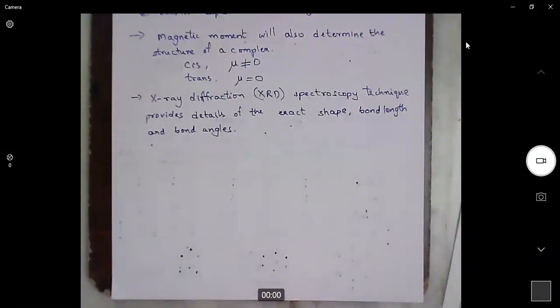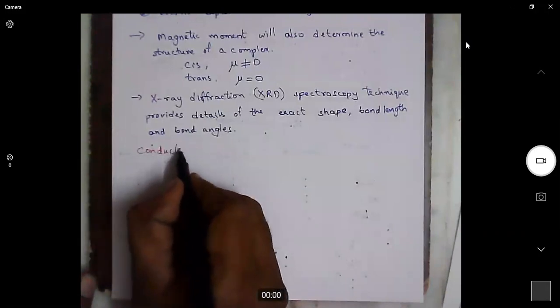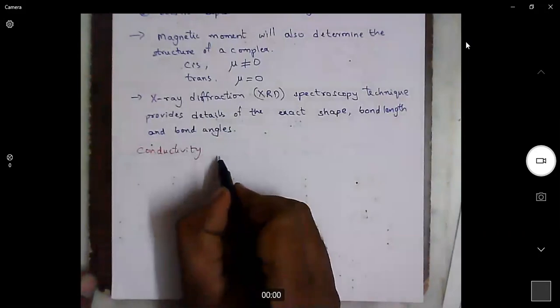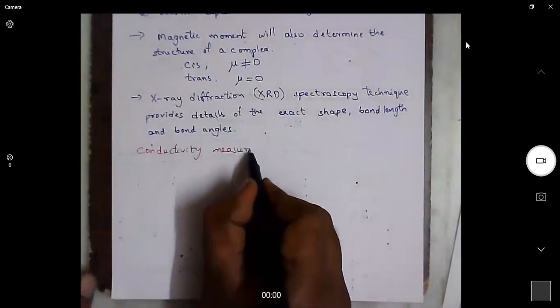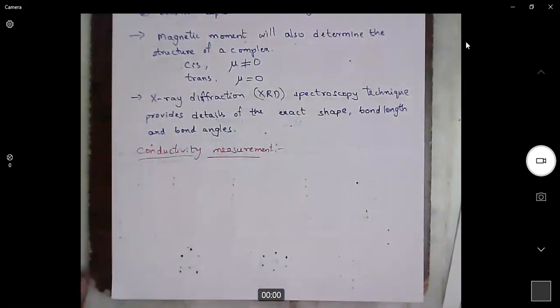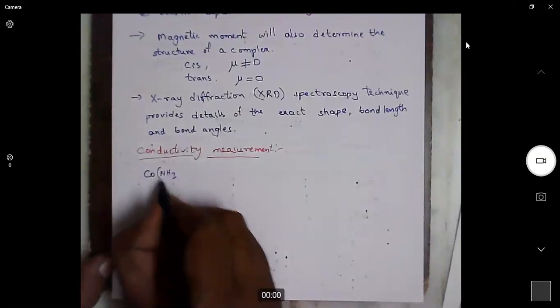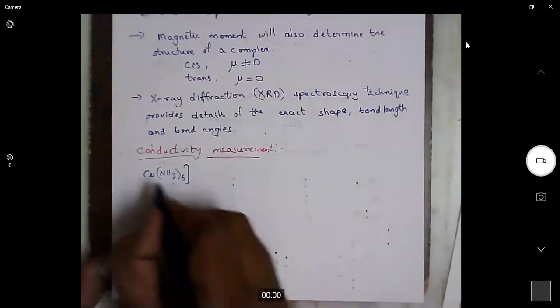Now, previously, partial information about the structure of these complexes was also obtained by conductivity measurements. What is conductivity? Conductivity is nothing but the current carried by all the ions present in the molecule.